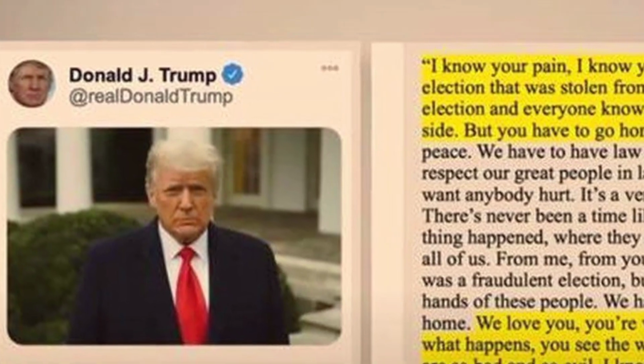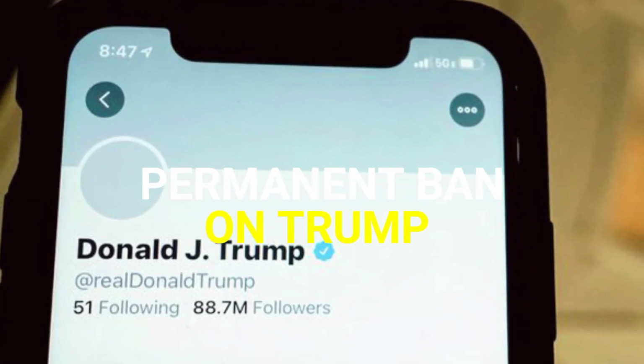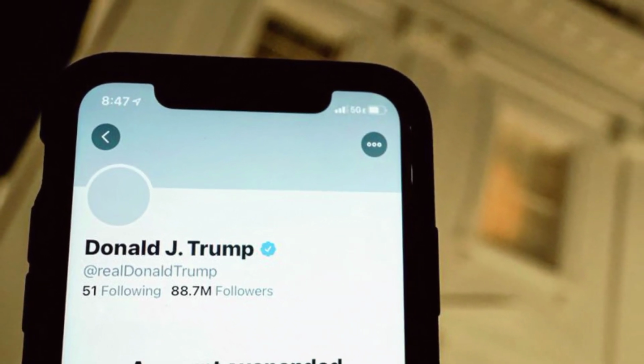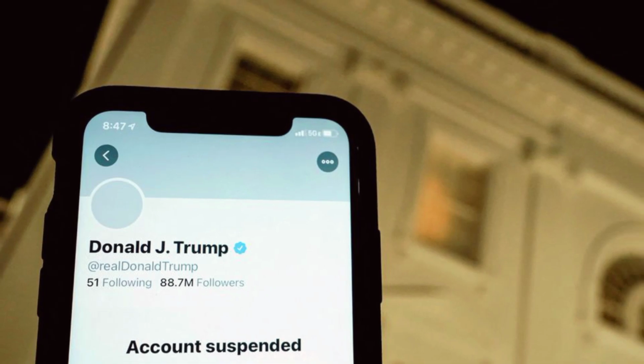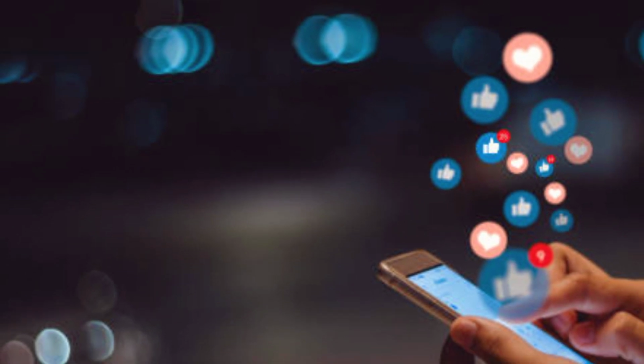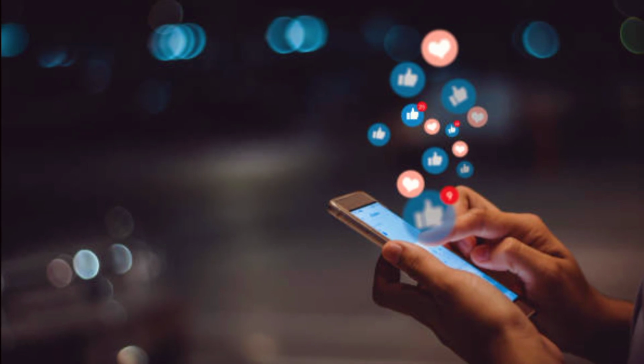The suspension was just the beginning of a series of actions that led to Trump's permanent ban from Twitter. On January 8th, Twitter made a groundbreaking decision. They permanently suspended Donald Trump's account, citing concerns over the risk of further incitement of violence. This unprecedented move triggered a wave of reactions, ranging from praise for holding powerful figures accountable to accusations of political bias and censorship.